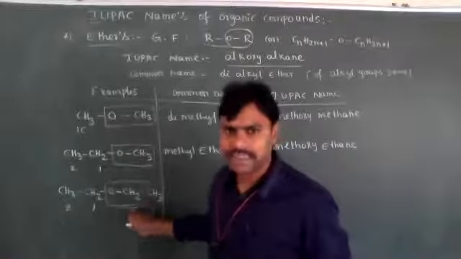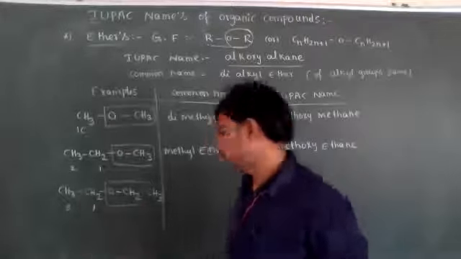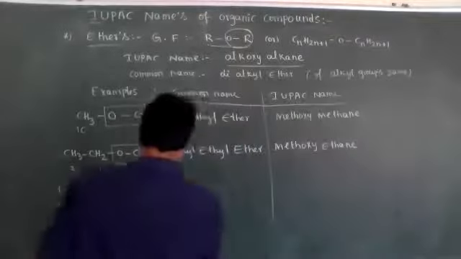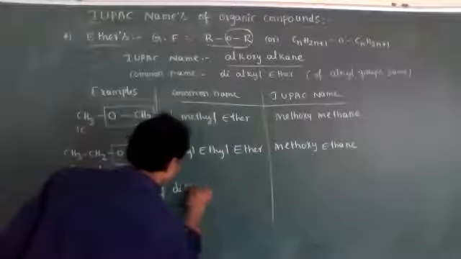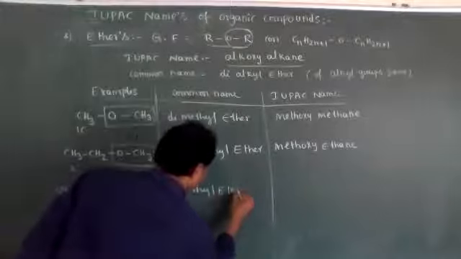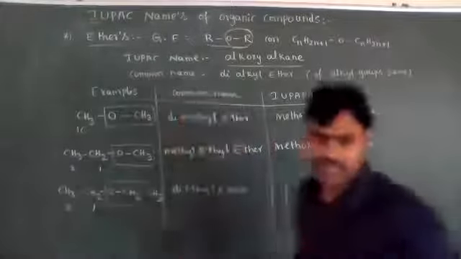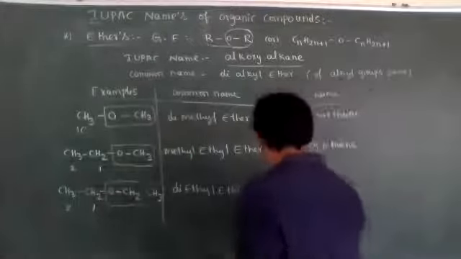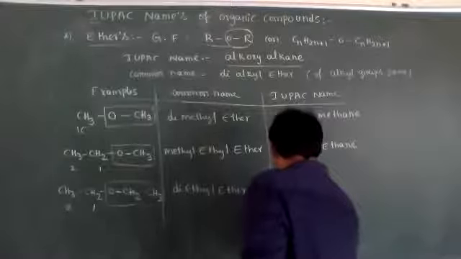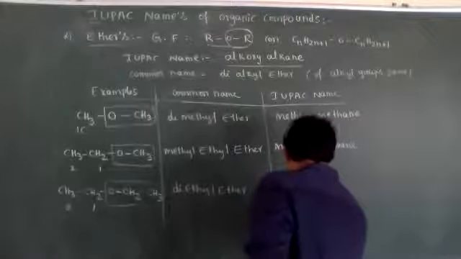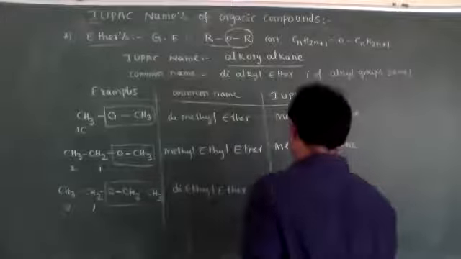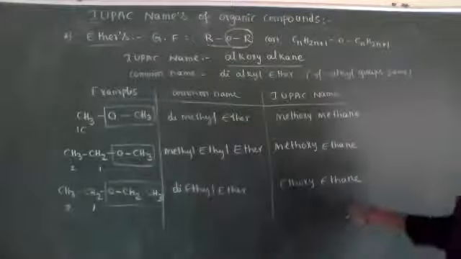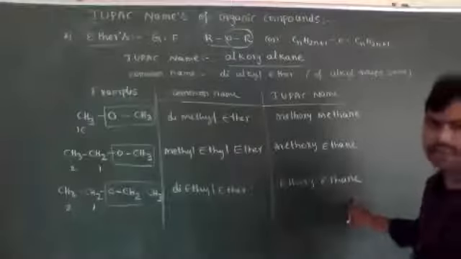That's why its common name is diethyl ether. Its IUPAC nomenclature is ethoxyethane.